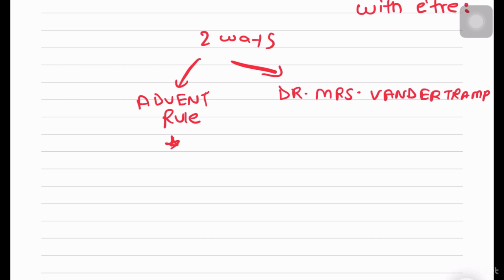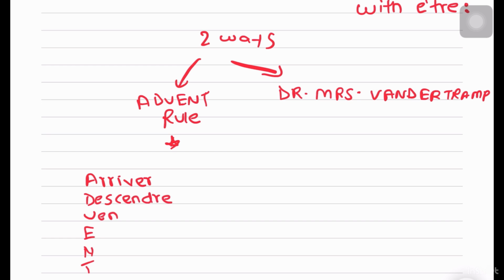Coming on to the advent rule. What is the advent rule? It's not a rule. It's just the letters ADVENT, where each letter stands for a verb. It's basically an acronym. So the A stands for the verb arriver, that is to arrive or reach. The D stands for descendre, that is to go down or descend.